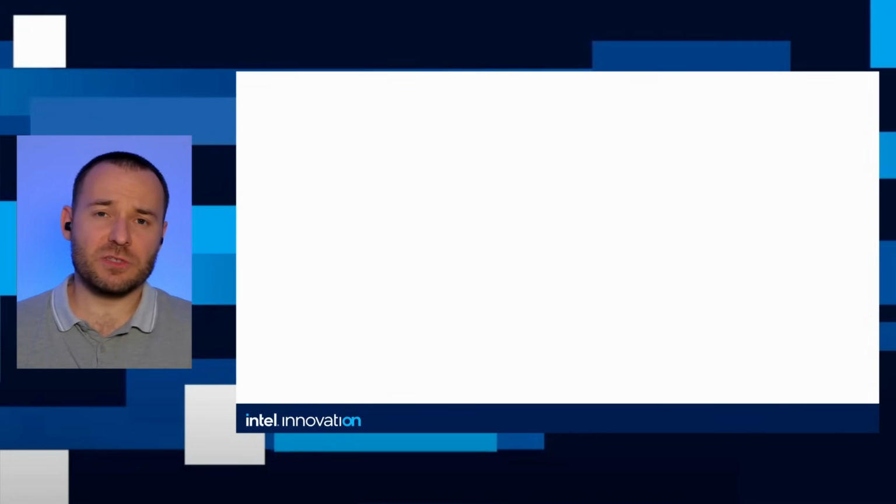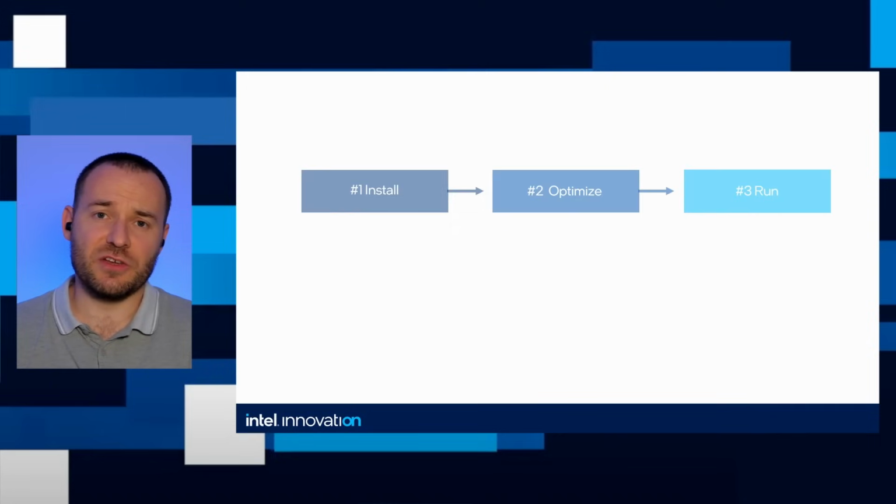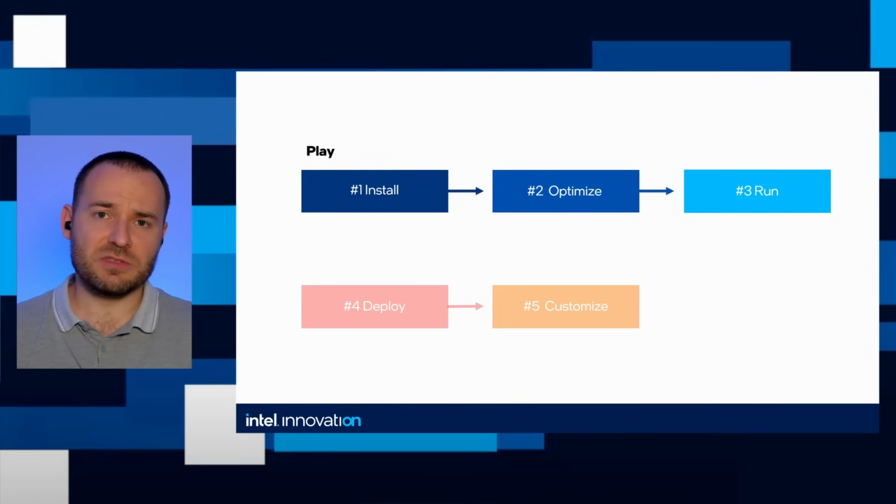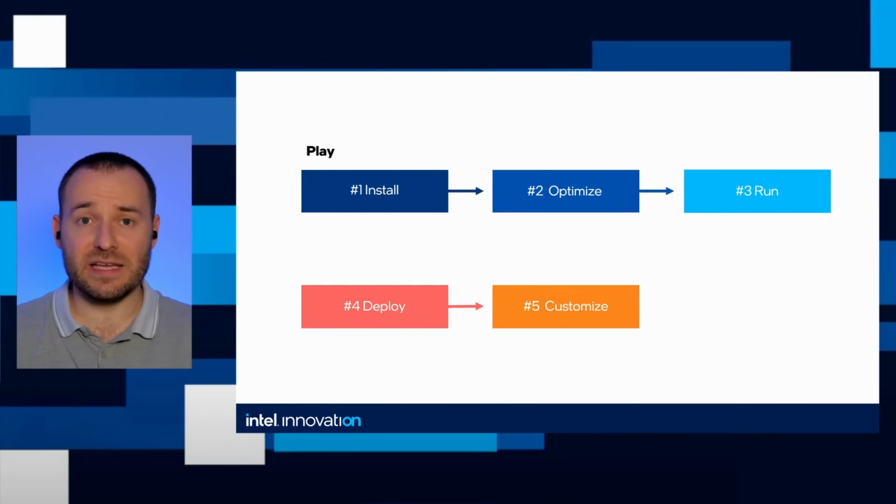And to talk about this project, we will talk about a few stages. The first three stages, installation, optimization, and running the application, are for playing. It's a playground for us. But when you like it, when you say it works pretty nice, I would like to use it, I would like to deploy it. So then we will also cover how to deploy it and further how to customize it so you can use it for your purposes, like, for example, changing the behavior and so on. That's why we call it a productized stage.